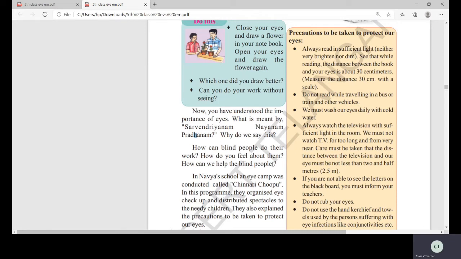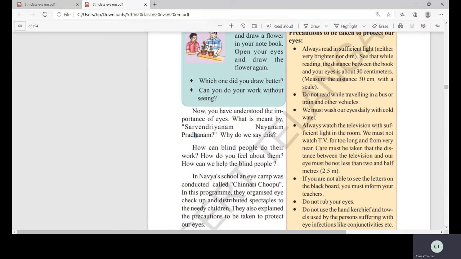Isn't it? In Navya school, an eye camp was conducted, called Chinnari Chupu. In this program, they organized eye checkup and distributed spectacles to the needy children. They also explained the precautions to be taken to protect our eyes. Yes, in Navya school there was a little eye camp. See, even in our schools we conduct this, no children. Many times every year, doctors come and check your health and they see your eyes. Okay, and here from the government, one camp has come that is called Chinnari Chupu.